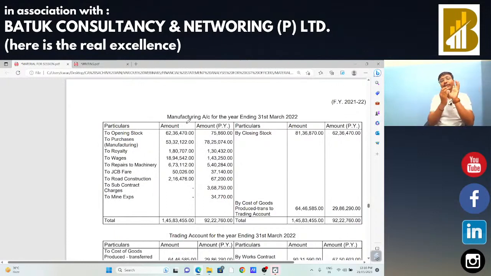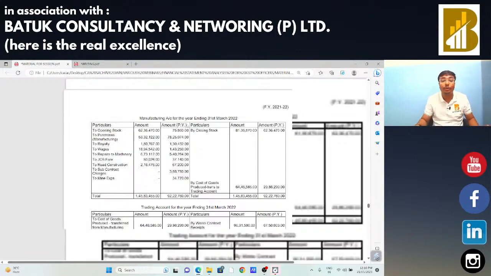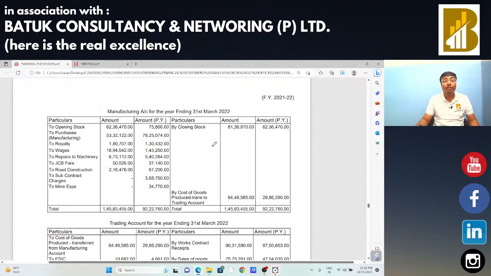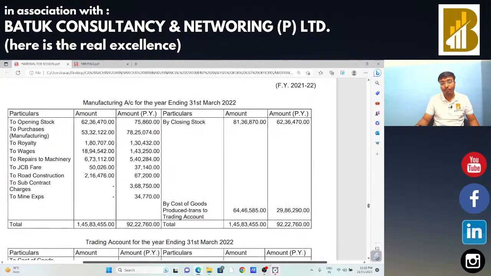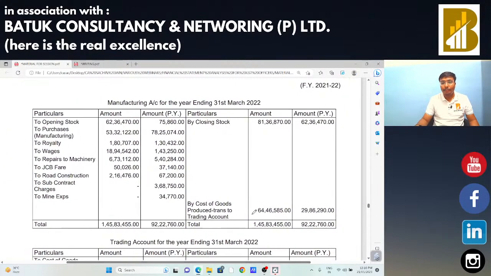For creditors, we also see whether payment has been made within 180 days or not. We are going to check the same. But in case of our debtors and all other annexures, we are just going to check the genuineness of the party.